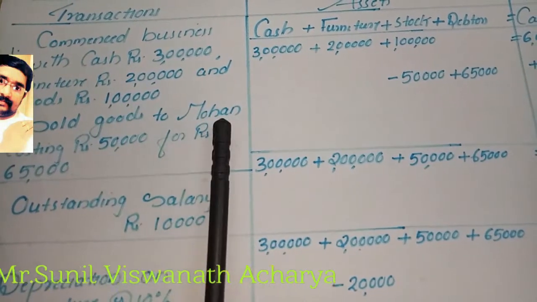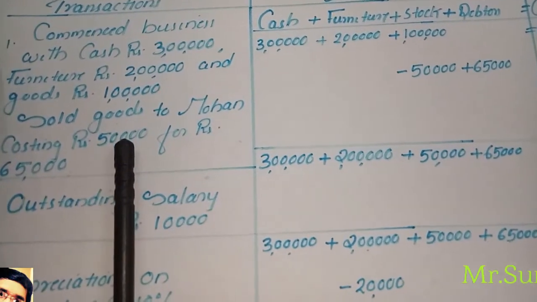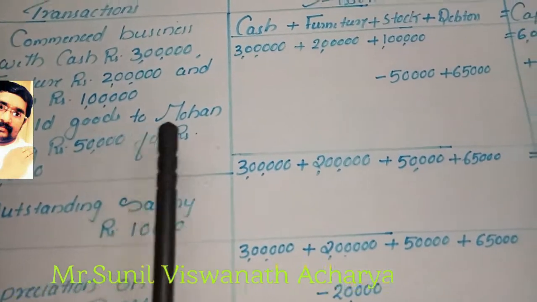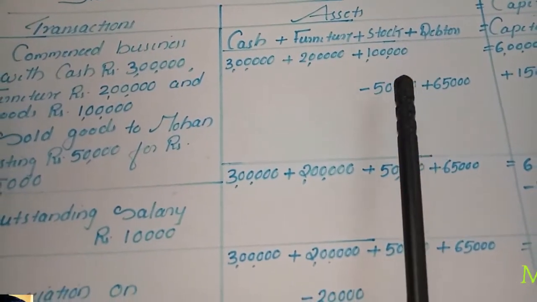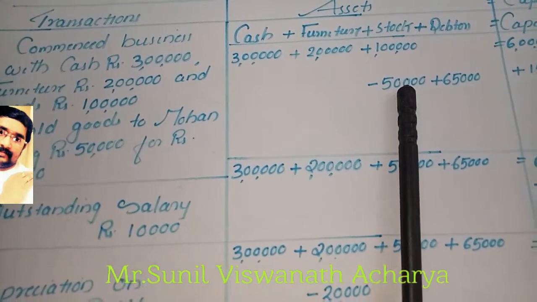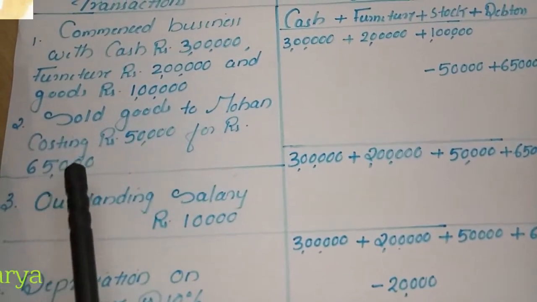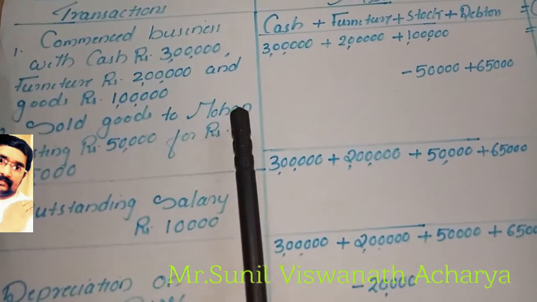So sold goods to Mohan, costing rupees 50,000. The goods sold means stock will decrease. From the stock, already 1 lakh rupees stock we have, from that 50,000 we sold, so from this stock 50,000 we have to subtract. For what price did we sell? For rupees 65,000. That means we sold goods on credit.